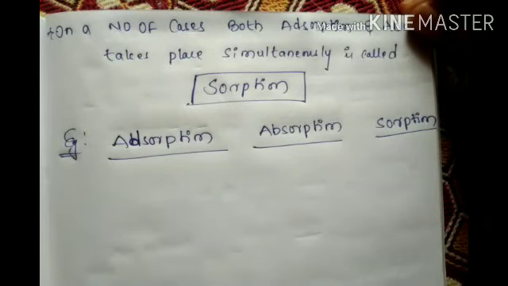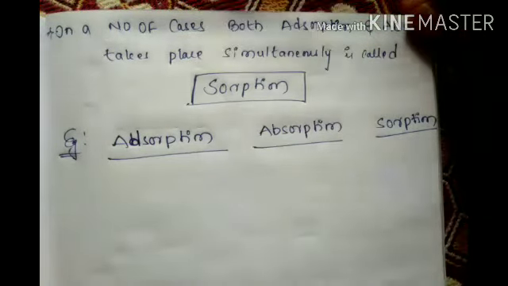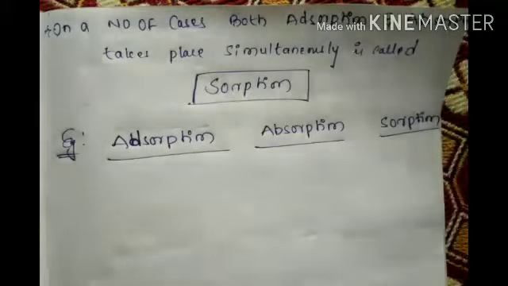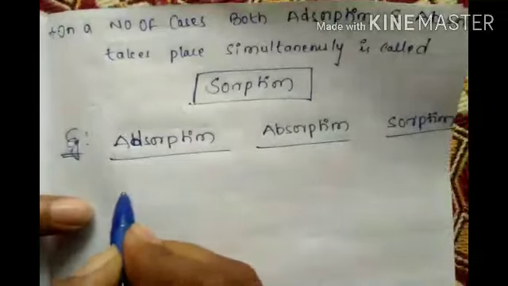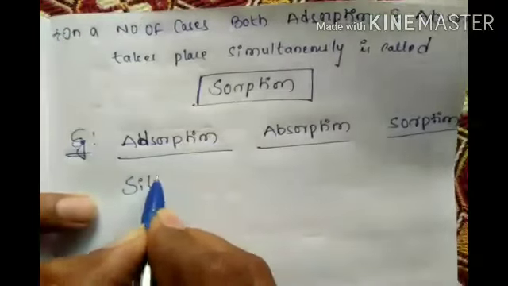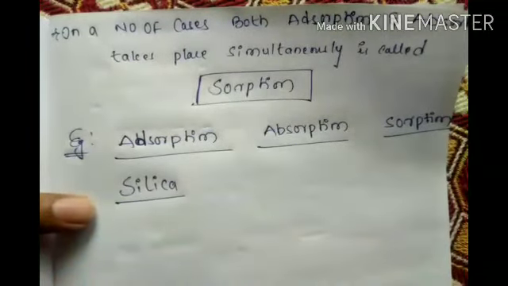Adsorption. Which is the example? Silica gel. Silica gel placed in a vessel containing water vapor. So this is the example of silica gel. Silica gel is the example of adsorption.